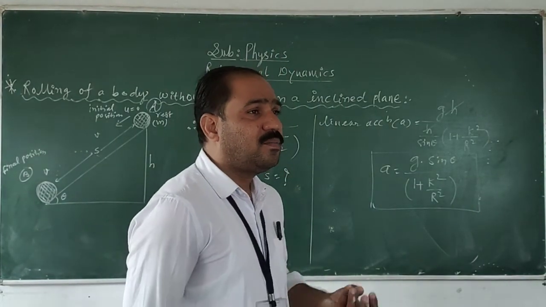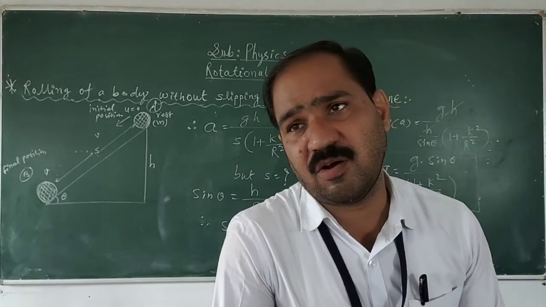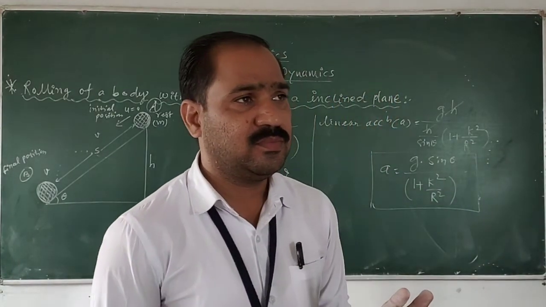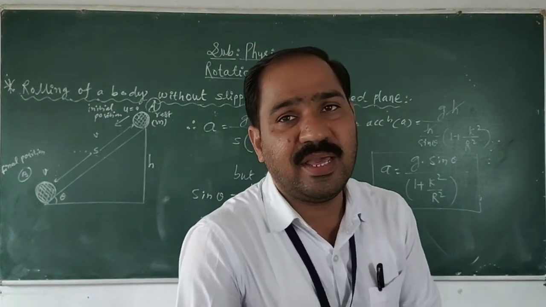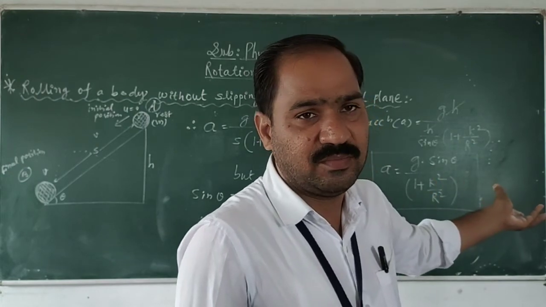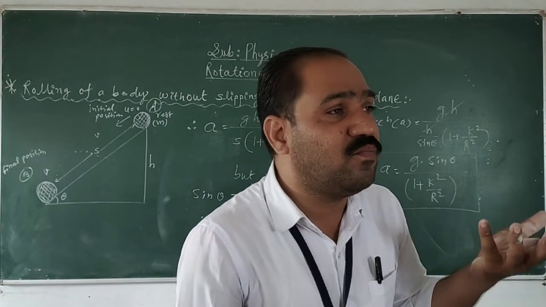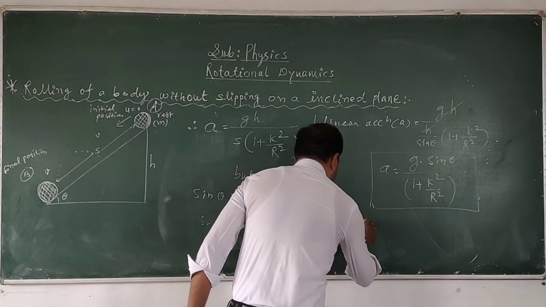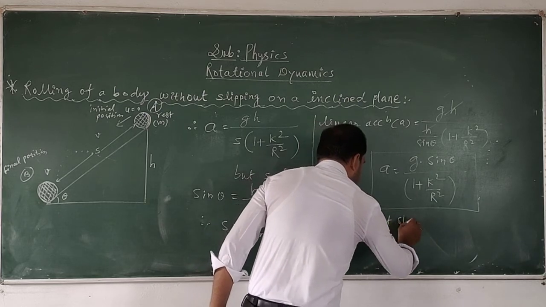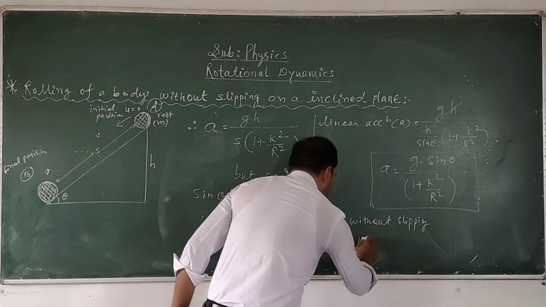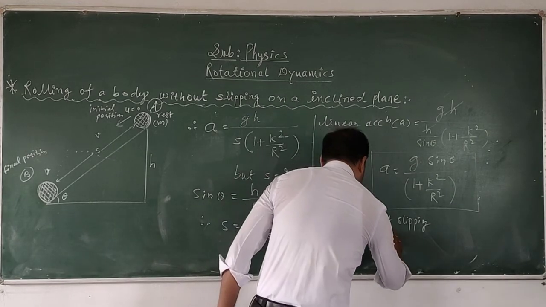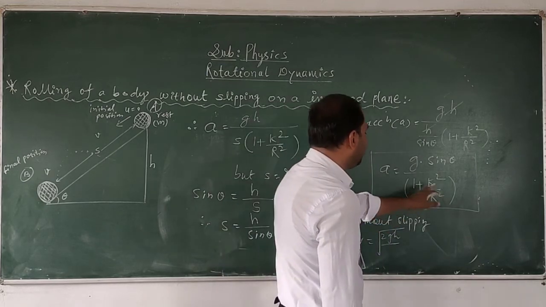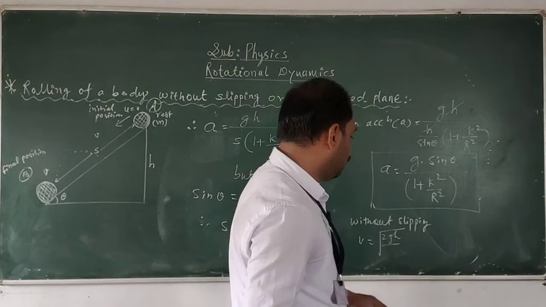But here, for slipping or without slipping of the body, the 1 plus k square over r square factor is very important. If I want to consider that the body will slip, this equation will be used. If I consider the body will move without slipping, then the maximum value of the velocity v, taking k square upon r square as 0, the factor becomes 1.